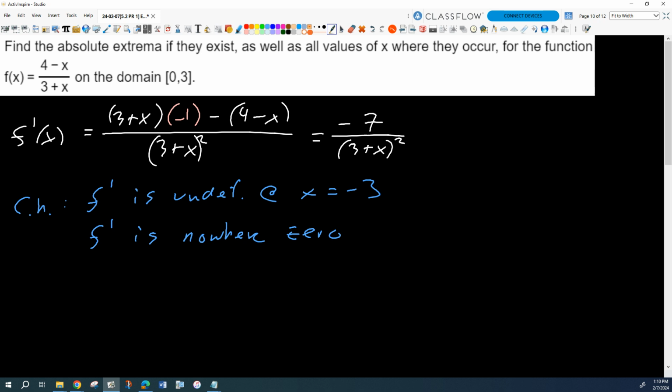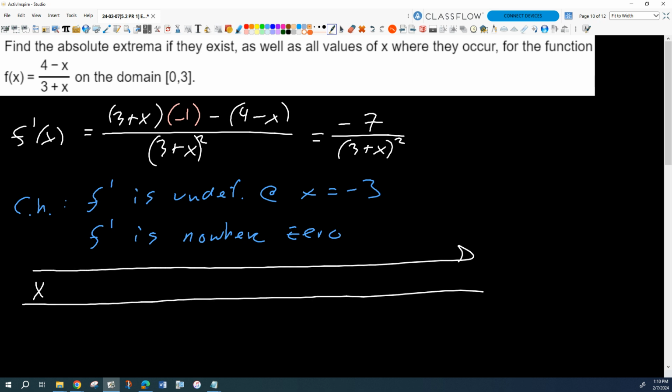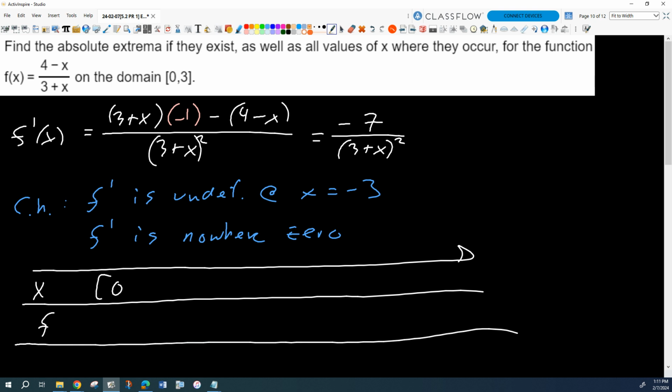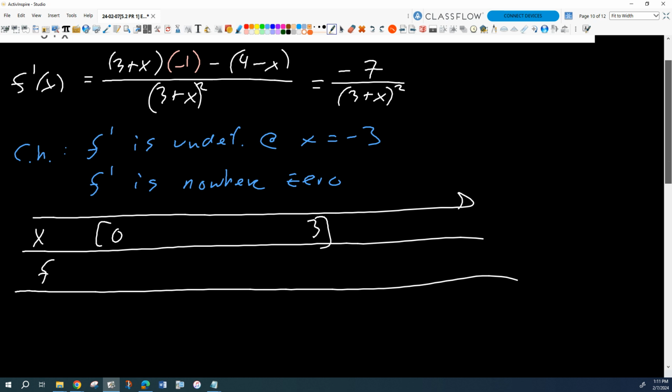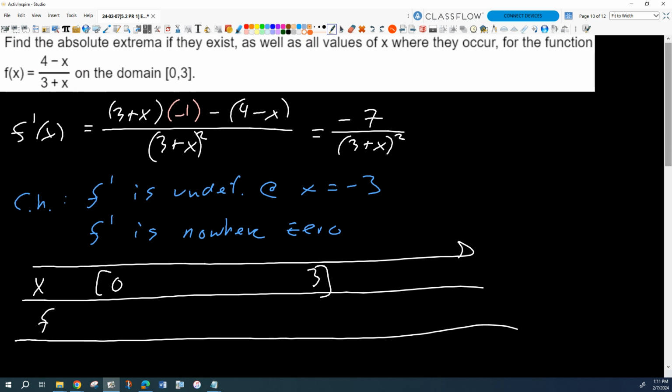Okay, so then let's make our table. We really only need 2 lines on this. Our domain goes from 0 to 3 with no interior critical numbers. So what are the places where we check the value of the function? 0 and 3. What's the value of the function at 0? 4/3. Okay. And what's the value of the function at 3? 1/6.